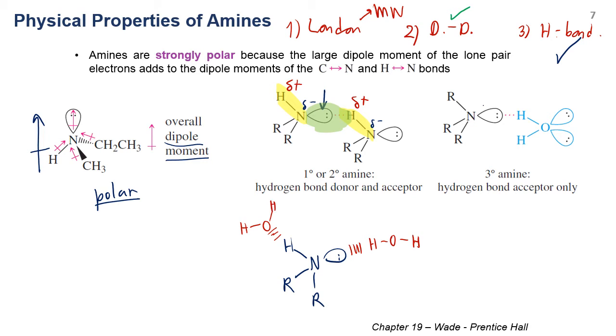That means it should have high water solubility. But don't forget, even though tertiary amines cannot form hydrogen bonds with themselves, the lone pair of the amine can form hydrogen bonding with water. So although the boiling point of a tertiary amine might not be high because there is no hydrogen bonding between molecules, it can form hydrogen bonding with water, so it might still be soluble in water.